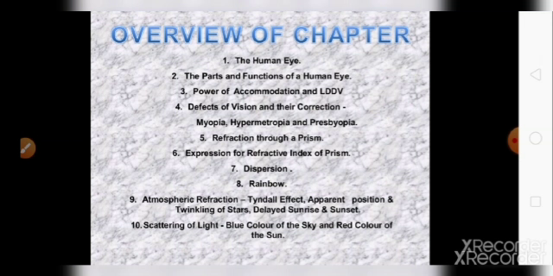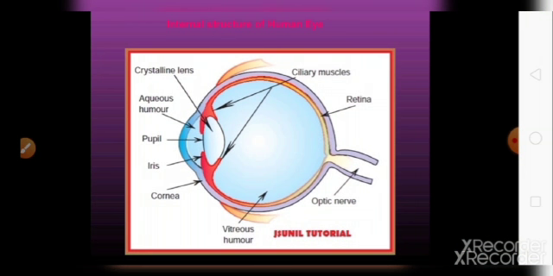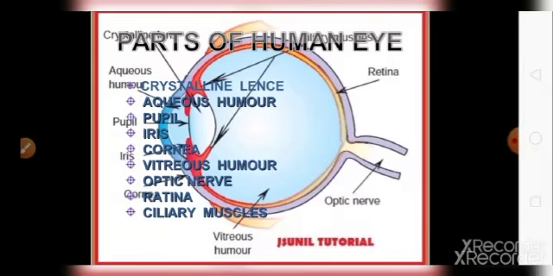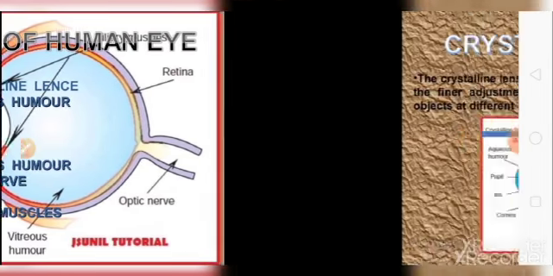First, we will study about the human eye. As you can see in this slide, this is the internal structure of the human eye. This is the retina, optic nerve, vitreous humor, cornea, iris, pupil, aqueous humor and crystalline lens. We will study each and every part in the next slide. These are the parts of human eye.